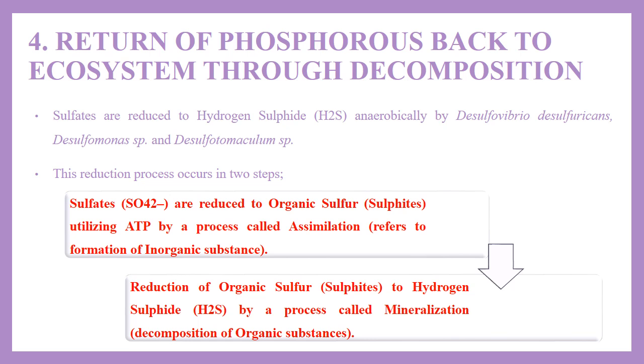They are: firstly, sulfates are reduced to organic sulfur utilizing ATP by a process called assimilation, which refers to formation of organic substance. Second step, reduction of organic sulfur to hydrogen sulfide by a process called mineralization, which means decomposition of organic substance.